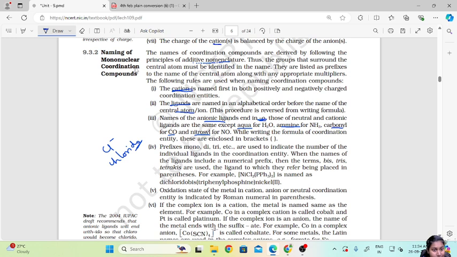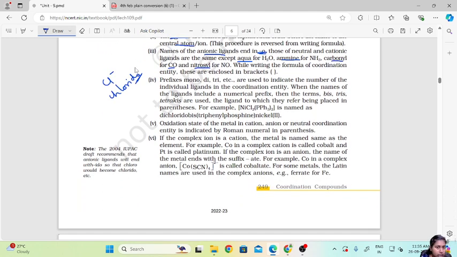Whereas neutral and cationic ligands will remain the same, except for a few exceptions: for water it will be aqua, for NH3 it will be amine, for CO it will be carbonyl, and for NO it will be nitrosyl. Except these molecules, all the neutral and cationic ligands keep their names. Now, writing the formula of the coordination entity, these are enclosed in brackets.